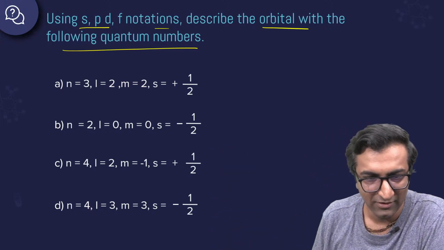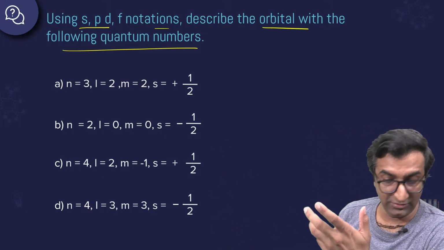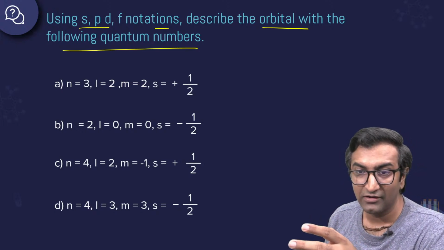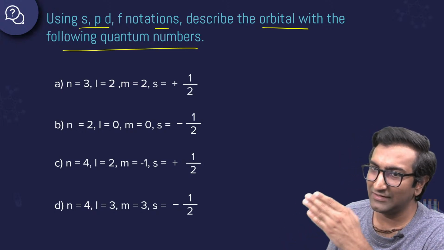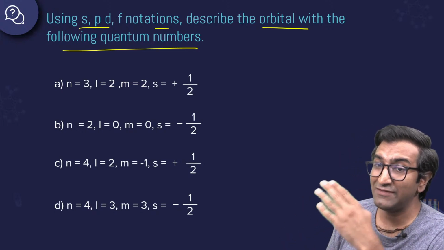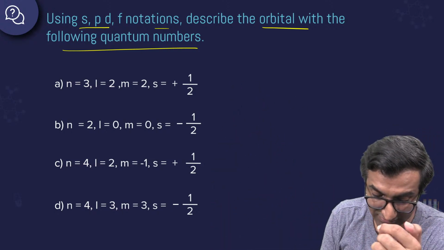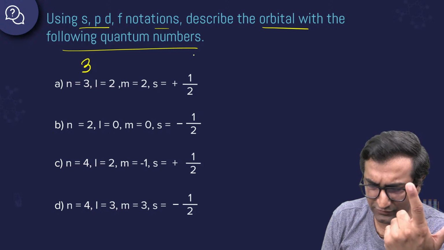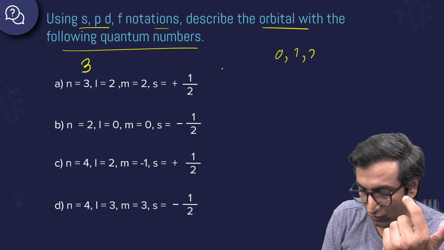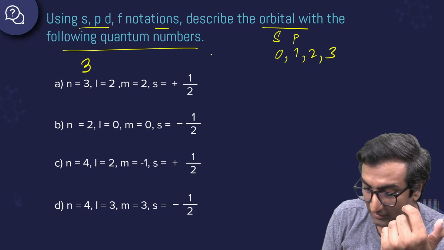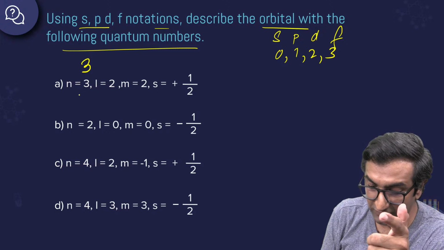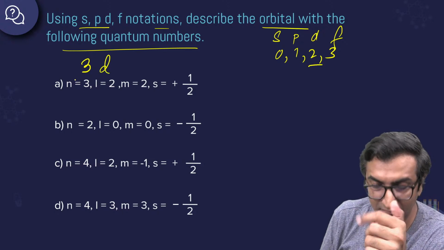What do you think about this one? Deepa, this is not an option, right? This is not something where you have to give me the answer as A, B, C, or D. You have to give me which orbital in all of these. If you want, I can do one for you. This is 3 and 0, 1, 2 is what? 0, 1, 2, 3 is S, P, D, F. So this is 3D. All right.